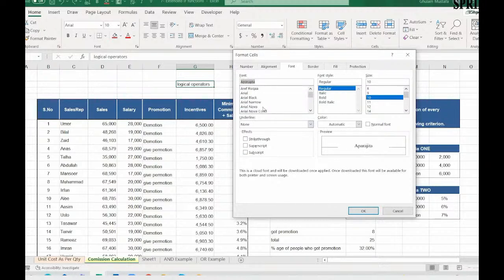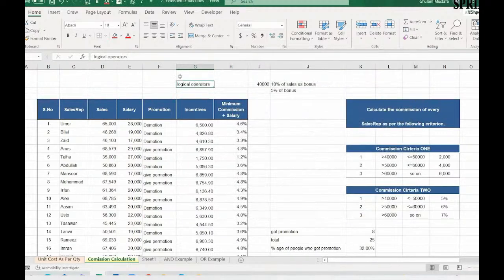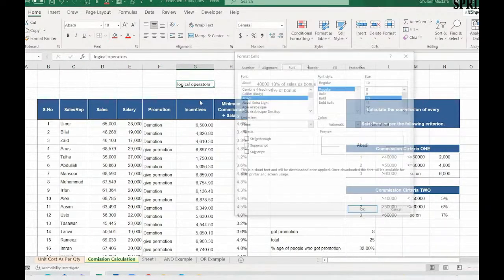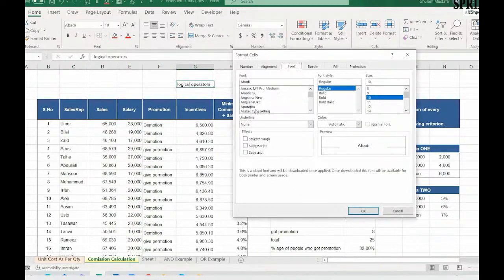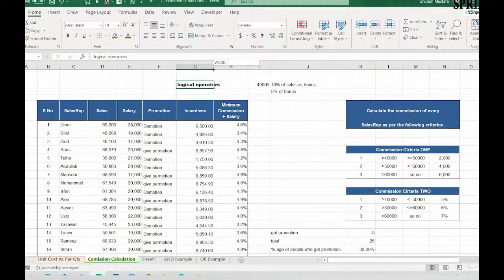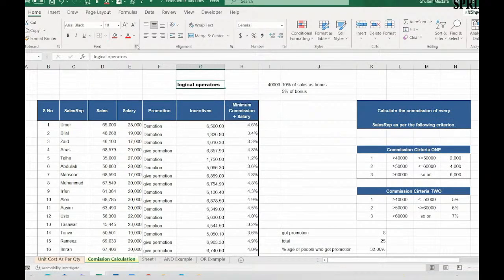You can pick any. You can see the font is being changed, or we can do this from Control 1 in the font tab. We are just learning the basic formatting in Excel. Arial, Arial Black. Arial Black means data will be updated without using the bold.